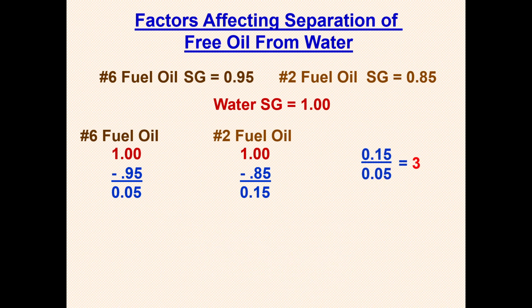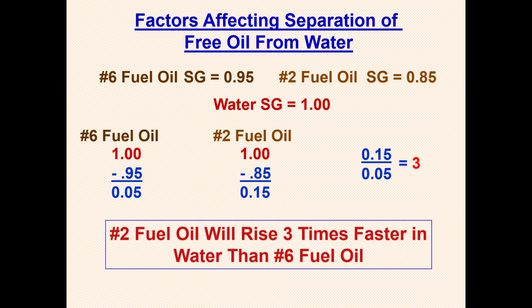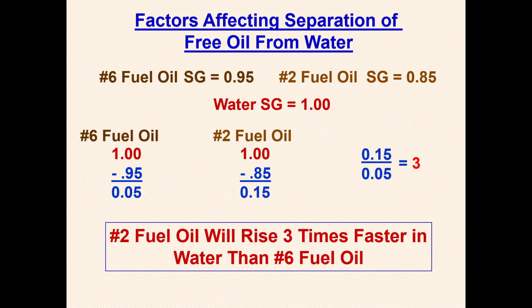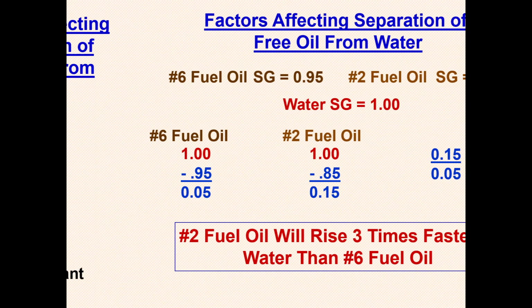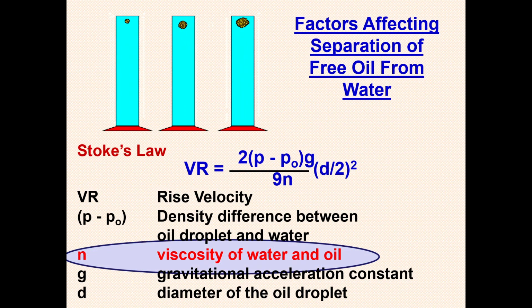You can see that 2 will be rising 3 times faster, isn't it, since this is 0.15. So it will be rising 3 times faster than this. Viscosity also plays a major role in the separation of free oil from water, and it has a direct relationship.